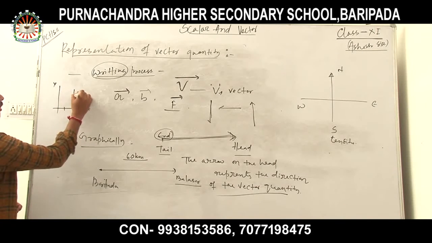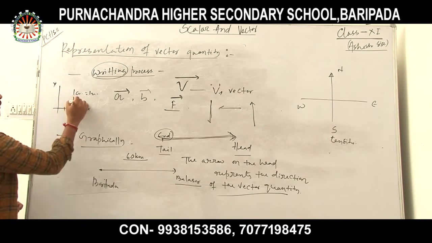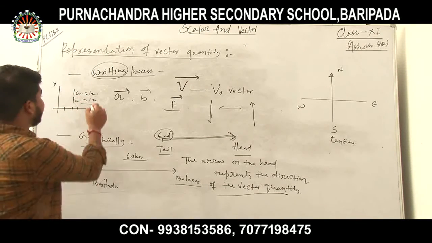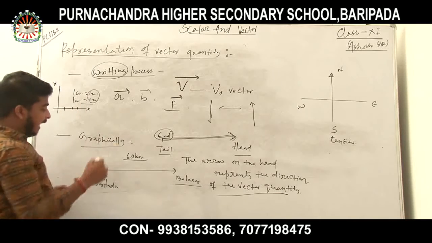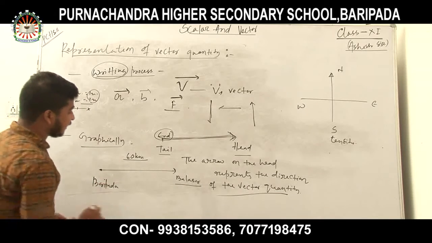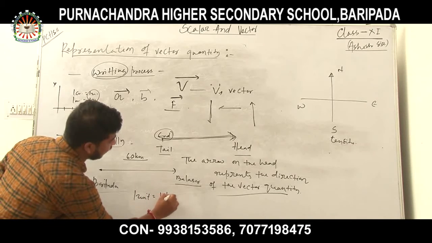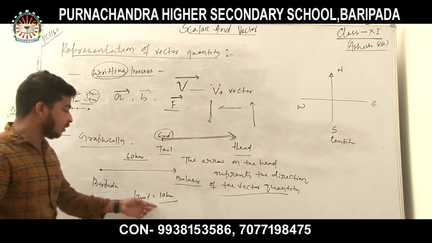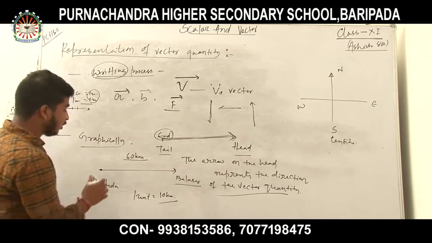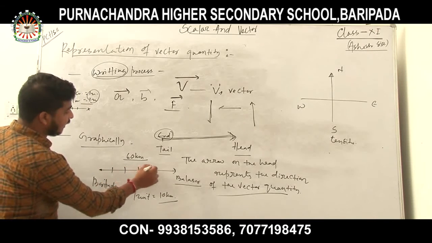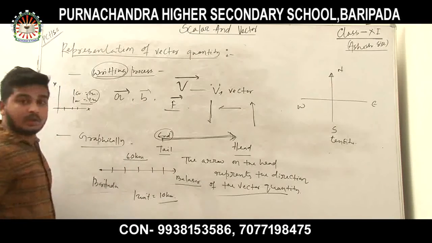Suppose 1 centimeter equals 1 unit, or 1 meter equals 1 unit. Similarly, suppose I take 1 unit equals 10 kilometer. So I divide into 10, 20, 30, 40, 50, and this is 60.